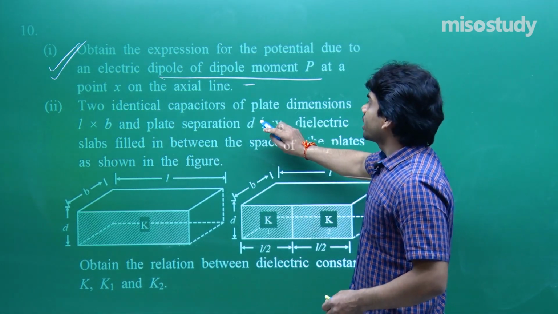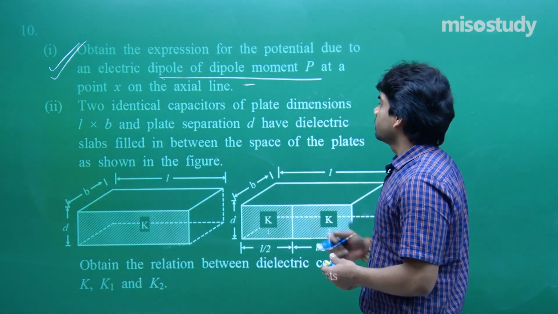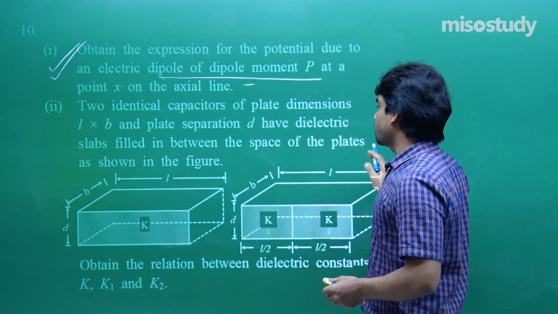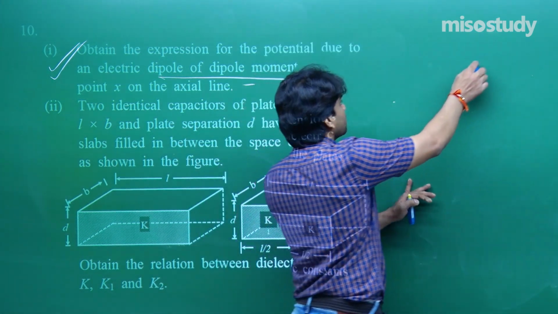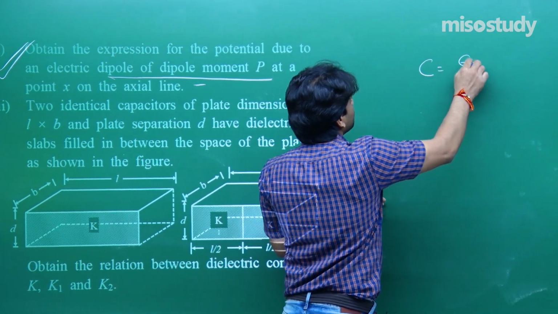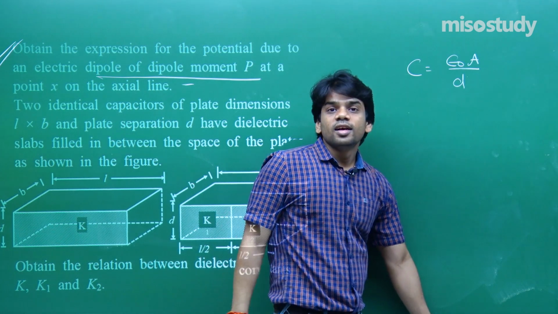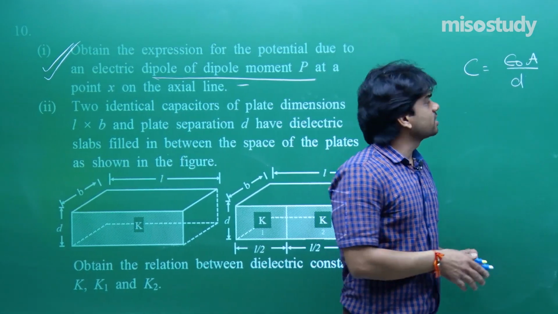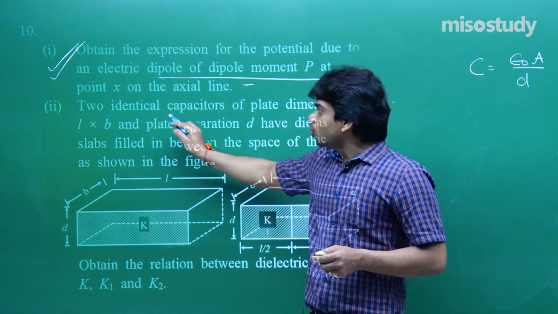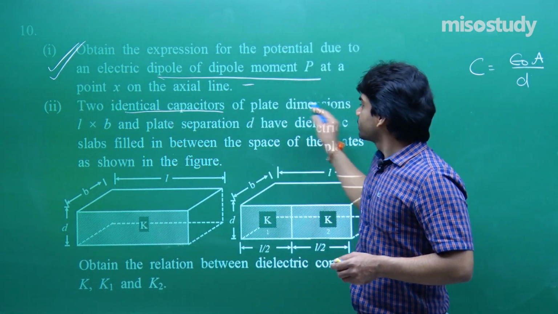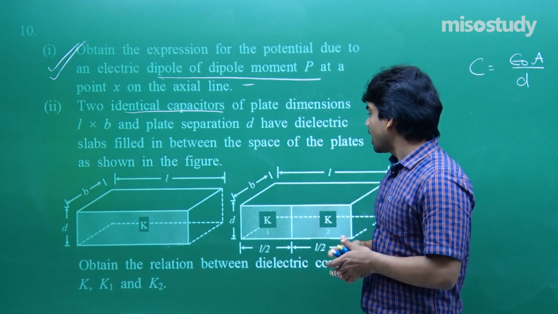Now see, two identical capacitors of plate dimensions L cross B and plate separation D have dielectric slabs filled in between the space of the plates as shown in the figure. First of all, the capacitance will be given as epsilon naught A by D, which is very simple, and the area you can express as L into B. You have to show the relation between the dielectric constants as given here.